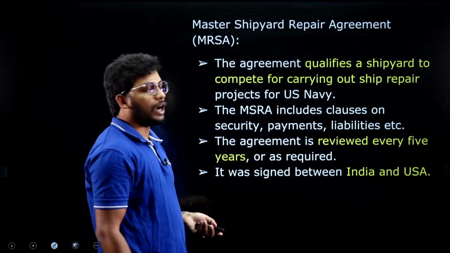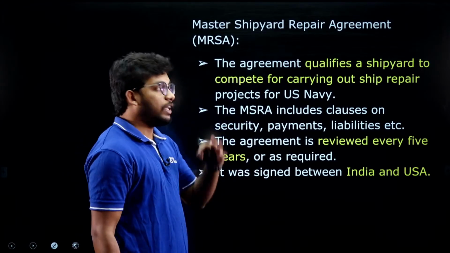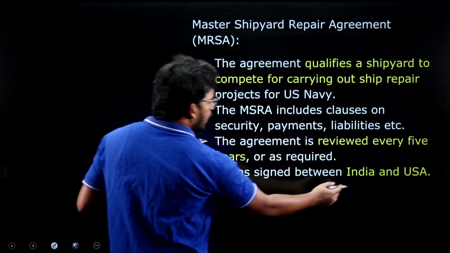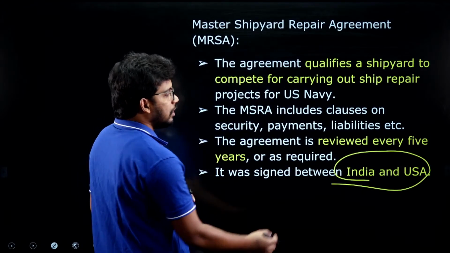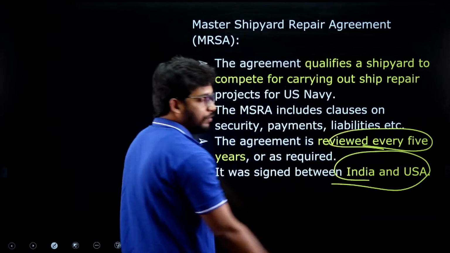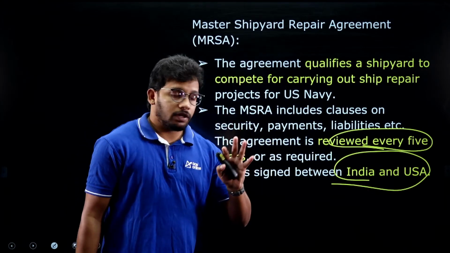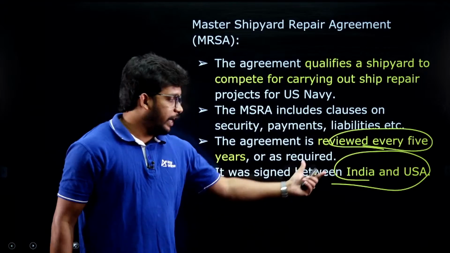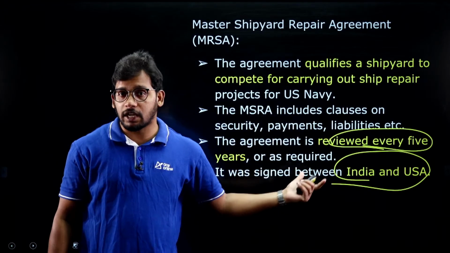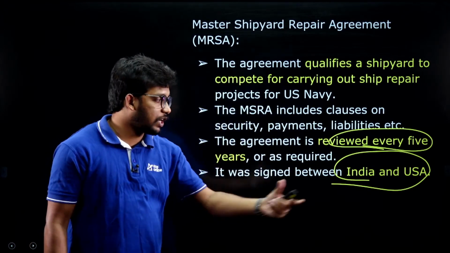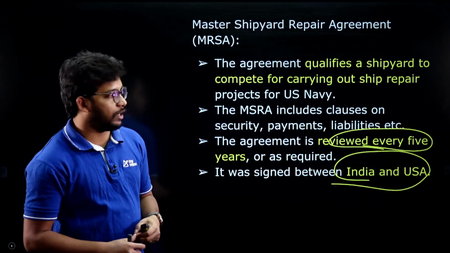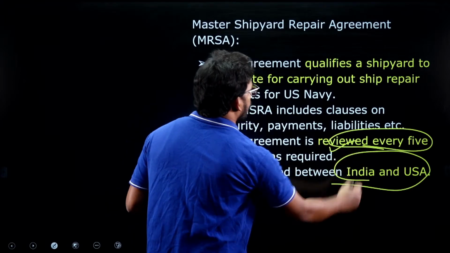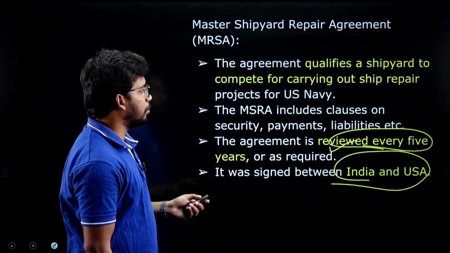Now Cochin Shipyard has been made part of the agreement. Earlier, India and the USA signed this agreement, and it will be renewed every 5 years. Understand that it is not two-way. Indian ships are not allowed into the USA under the agreement. Only USA ships which are in the Indian Ocean region can come to India, and then they can get repaired here, right? It will be renewed every 5 years. That is what the agreement is about.